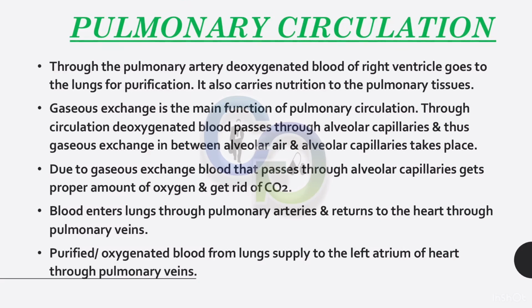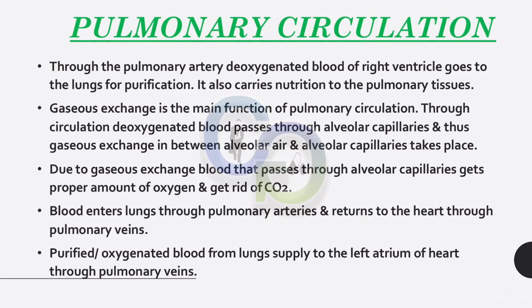Pulmonary circulation. Through the pulmonary artery, deoxygenated blood of the right ventricle goes to the lungs for purification. It also carries nutrition to the pulmonary tissues. Gaseous exchange is the main function of pulmonary circulation. Through circulation, deoxygenated blood passes through alveolar capillaries and thus gaseous exchange between alveolar air and alveolar capillaries takes place.